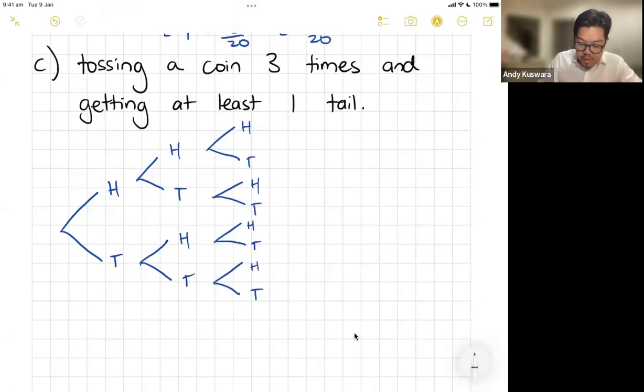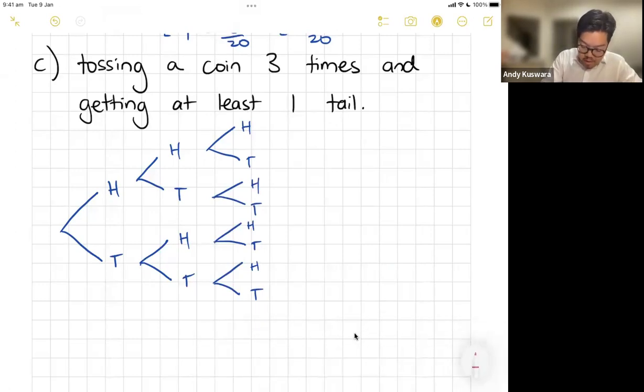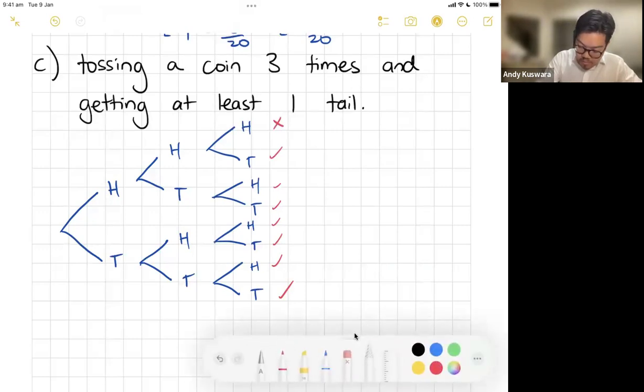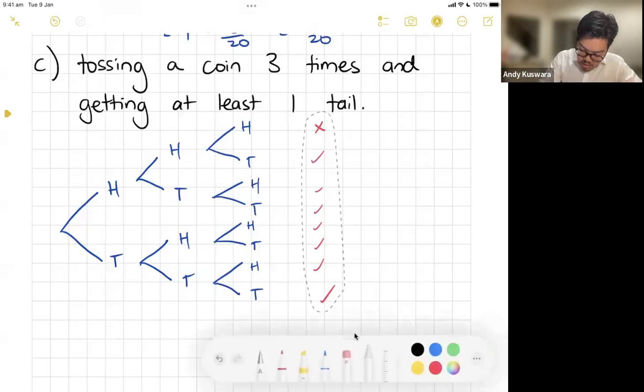And so if I draw a tree, what you can see here is which are the ones where I get at least 1 tail. All of these are at least 1 tail, except for this one. There's no tails there, but all the other options have at least 1 tail. Now, I'm going to spend a little bit of time here to make sure that you guys are all clear with this.